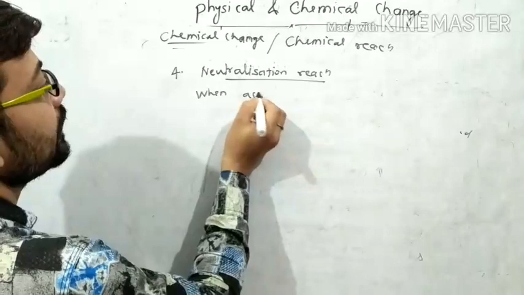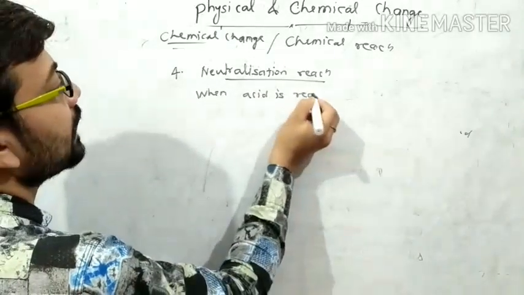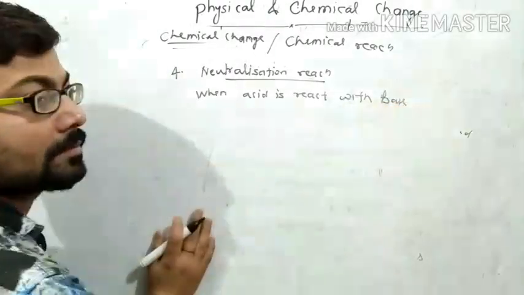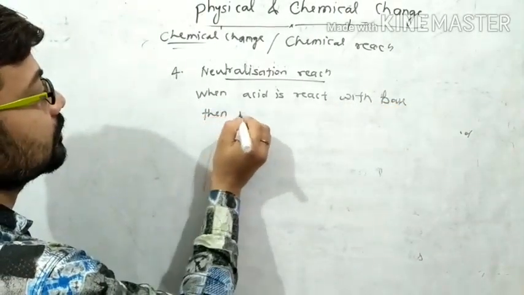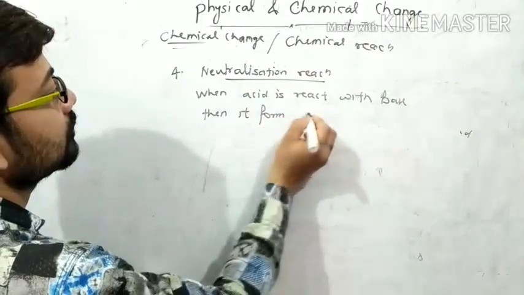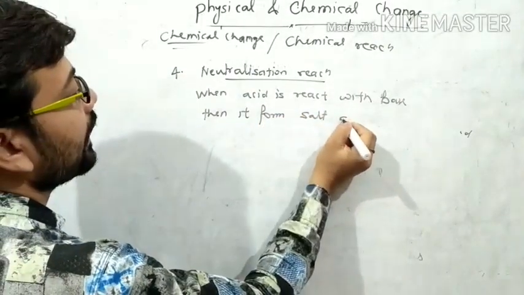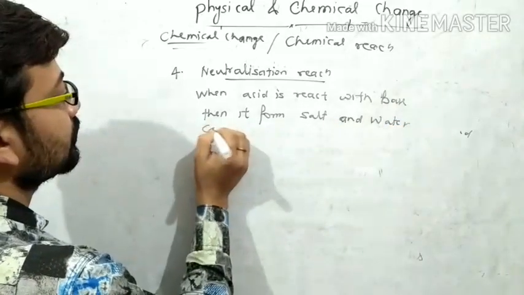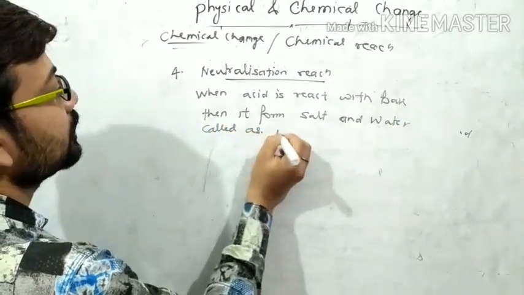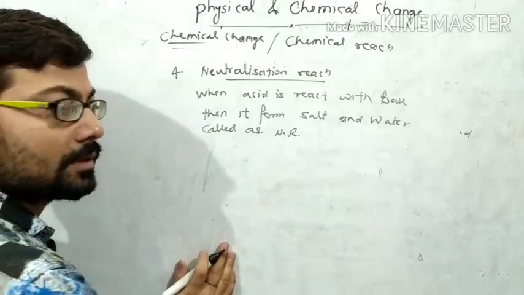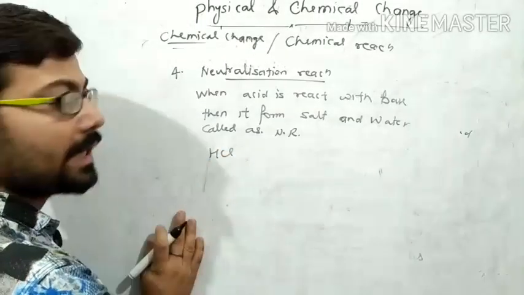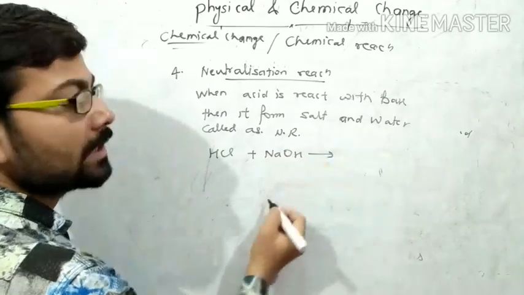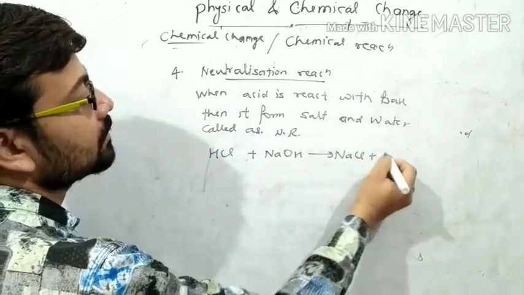When acid reacts with base, then it forms salt and water, called as neutralization reaction. Example, hydrochloric acid, that is HCl, will react with sodium hydroxide, then it forms NaCl plus water.